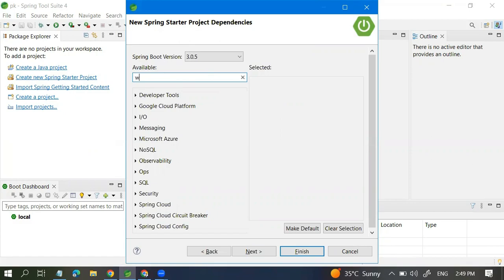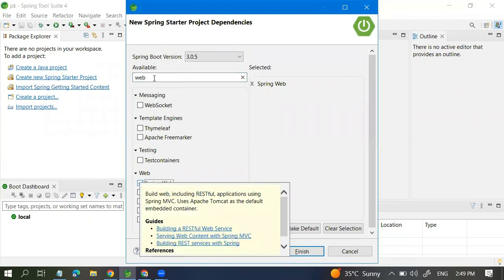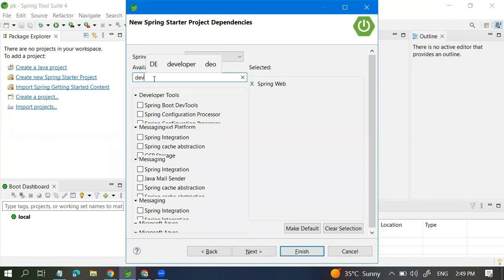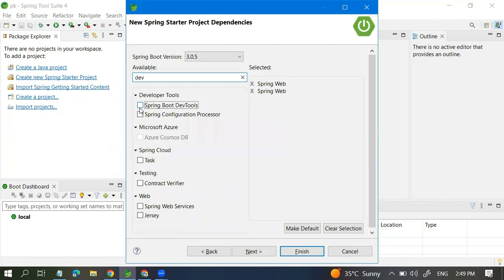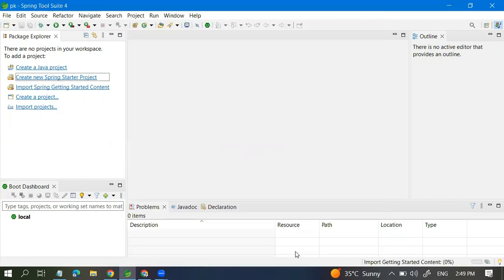So I can give the Web and Dev Tools dependencies. These are the required dependencies we need. Dev Tools is not required, but I want it. Through that we can go to next and finish it.